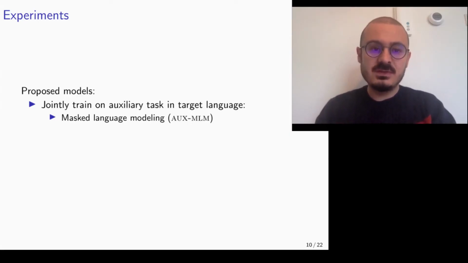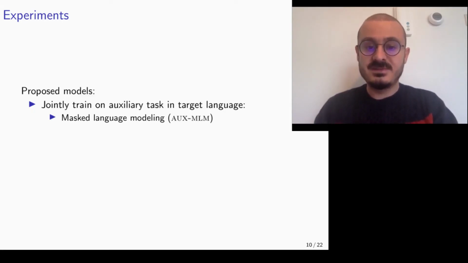Now we are going to talk about our cross-lingually trained multitask models. Here we use several auxiliary tasks in the target language to jointly train with slot and intent classification tasks. Our first auxiliary task is masked language modeling. In order to learn target language representation together with the intent and slot classification, we train a model with masked language modeling and our task classification objectives. The masked language modeling objective is optimized on target language unlabeled data.